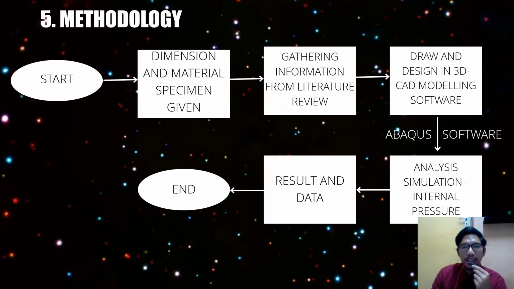The methodology of this project starts from the dimensions and material of the specimen given by the supervisor, gathering information from the literature review, and drawing and designing in 3D CAD modeling software, for which I'm using SolidWorks. Next, I proceed in Abaqus software for analysis and simulation, where I set the internal pressure, the Poisson's ratio, the yield strength, and the mechanical properties of the specimen. From that, we can get the results and data, and continue with the progress of the proposal.